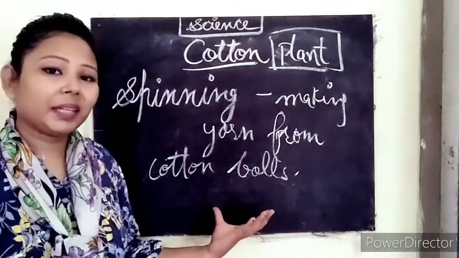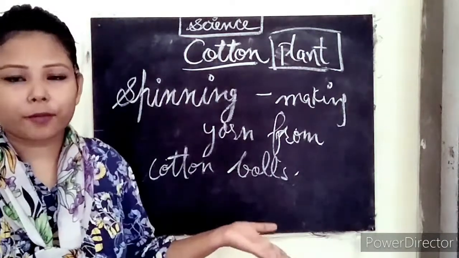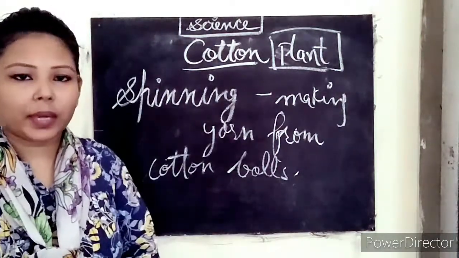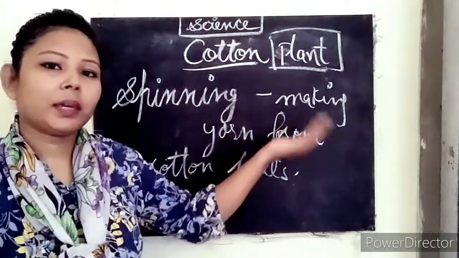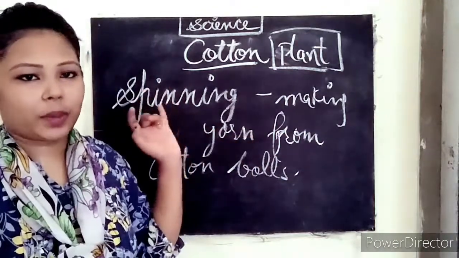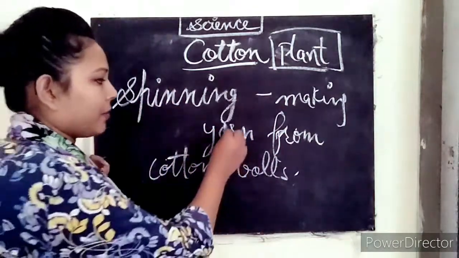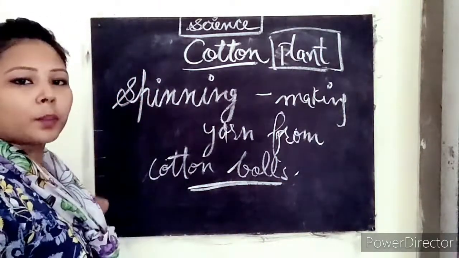Okay, and this process can occur in all kinds of fabrics that we make, like making yarn from the fiber. So this process is known as spinning. Clear? Here we are talking about the cotton bolls, so that is why I wrote only cotton bolls here.